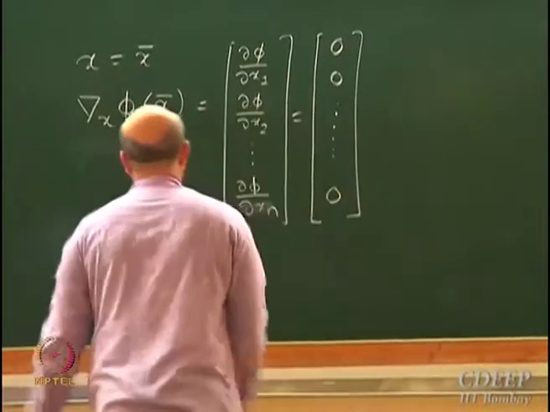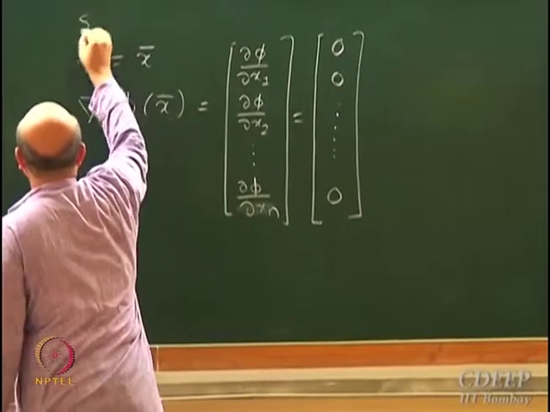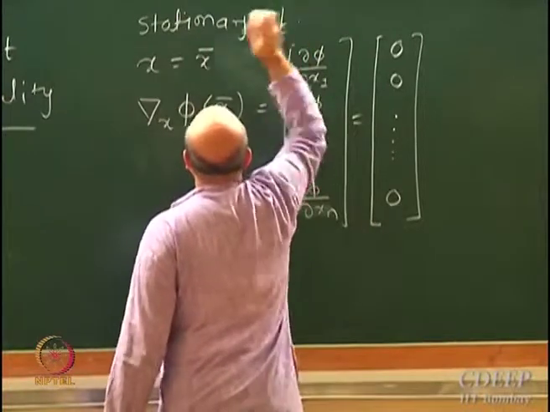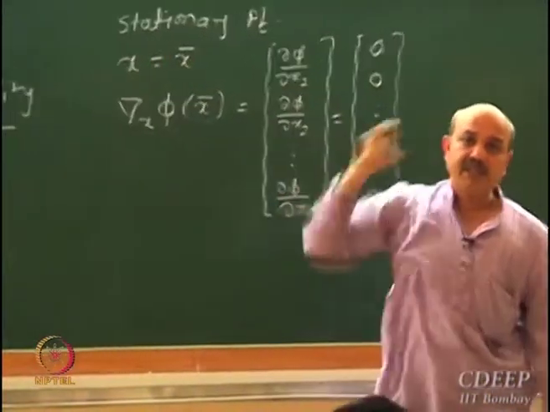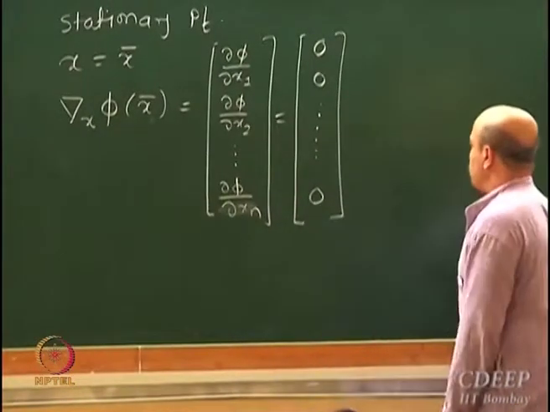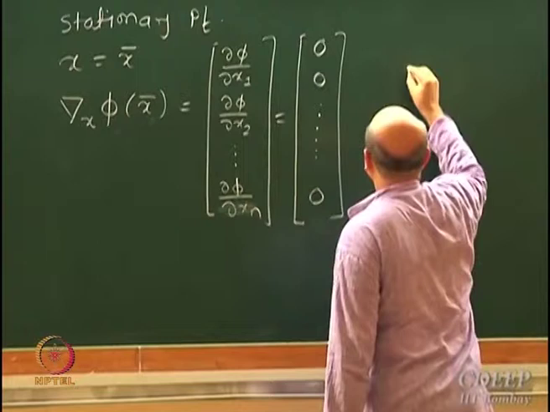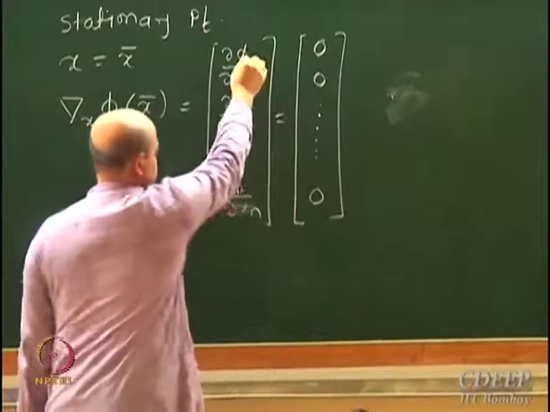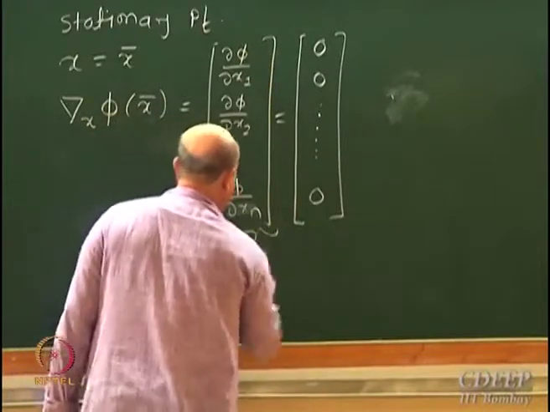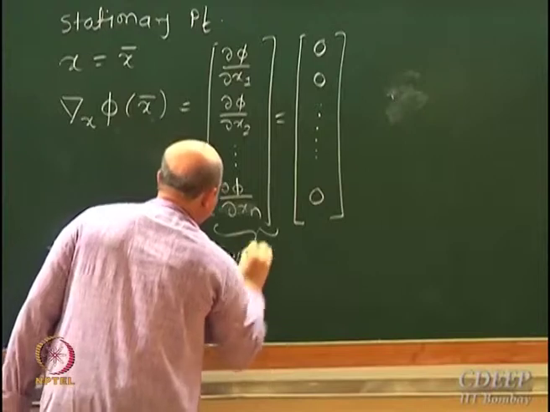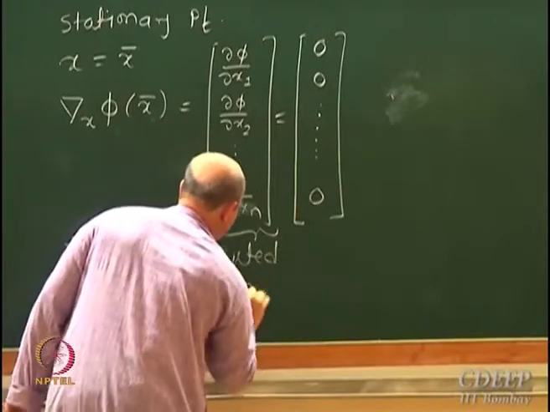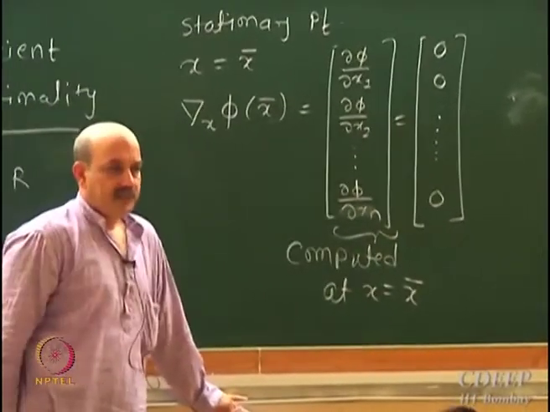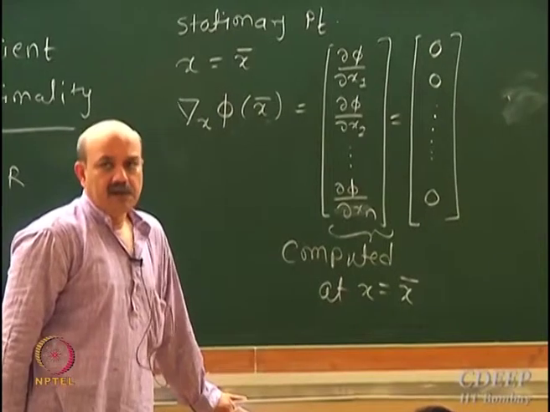So this x bar is a stationary point, and whether this stationary point further qualifies to be an optimum, that is maximum or minimum, will depend upon this matrix. By the way, this derivative is computed at x equal to x bar.